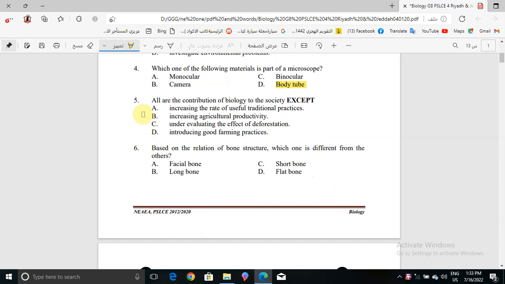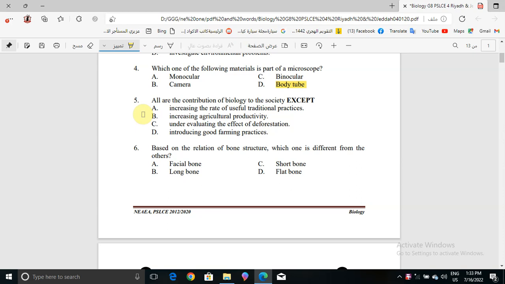Now question number 5 is asking, all are the contribution of biology to the society except what? Increasing the rate of useful traditional practices, increasing agricultural productivity, under evaluating the effect of deforestation, or introducing good farming practices? The correct answer will be under evaluating the effect of deforestation, because it says except.